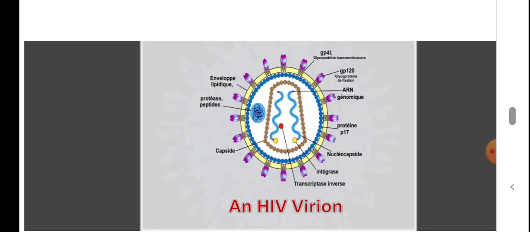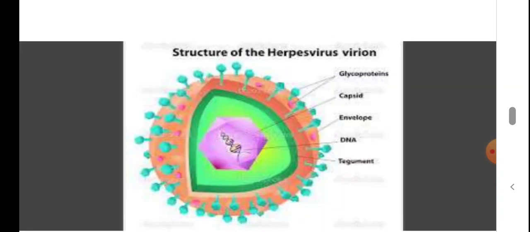So this is an HIV virion. It has all these structural features, so we can call this an HIV virion. You can see there is the nucleic acid core, then there is the capsid, and surrounding it there is an envelope. This is the structure of a herpes virus virion.